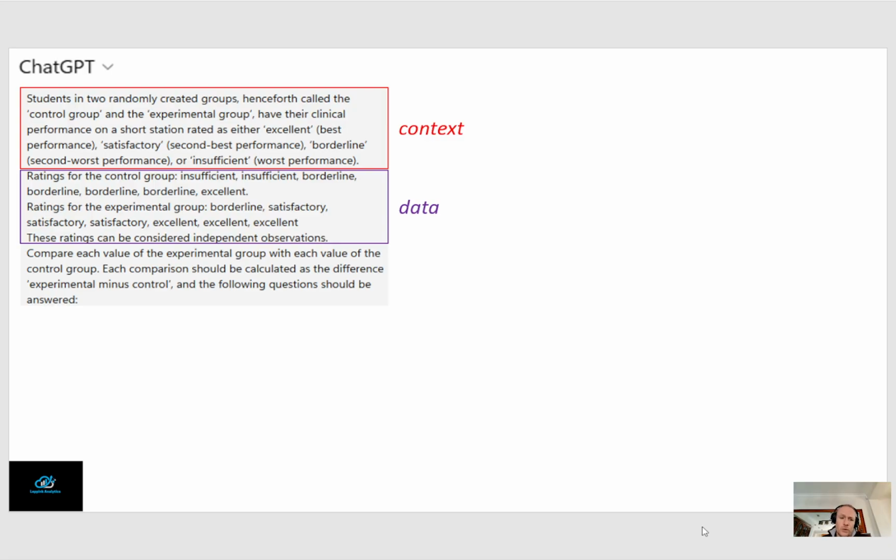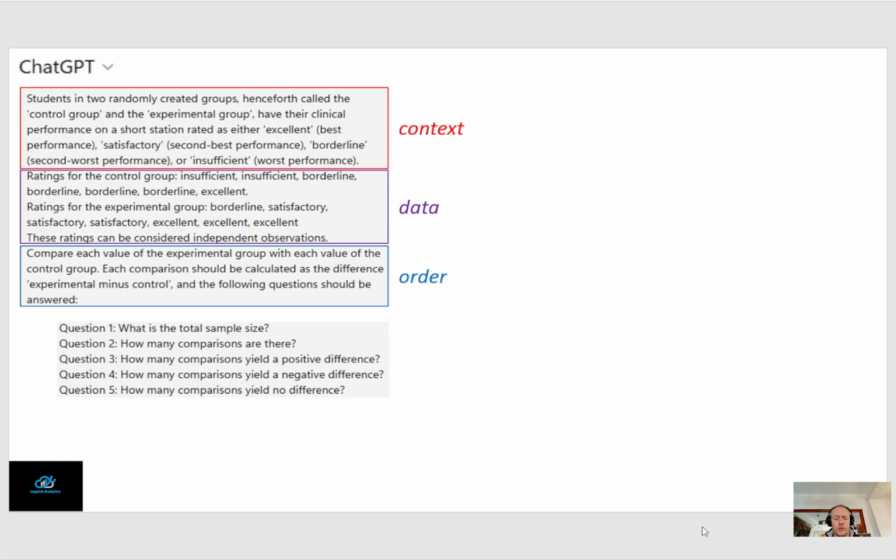Data, which is interpretable given that in the context piece we have defined in a clear manner the 4 ordered categories, so it's clear which is best, which is second best, which is second worst, and which is worst. And then given the context and the data, the order that we give to ChatGPT is to compare each value, or you could also say each rating of the experimental group with each rating of the control group, and each comparison should be calculated as the difference experimental minus control, and the following questions should be answered.